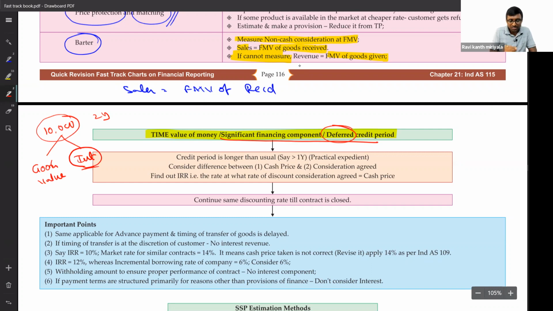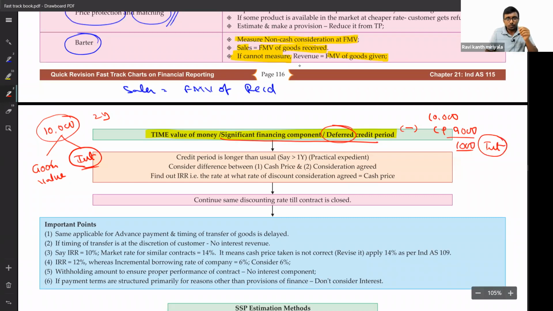How much is the interest element? Very simple. The amount is 10,000 rupees, and what is the cash price of this item? If I give you the money right now, at what rate will you sell it to me? If right now you give 9,000 rupees, then obviously 1,000 rupees is the interest element.